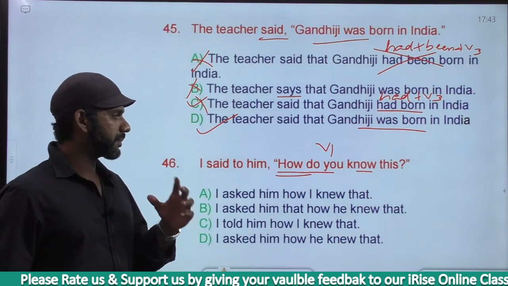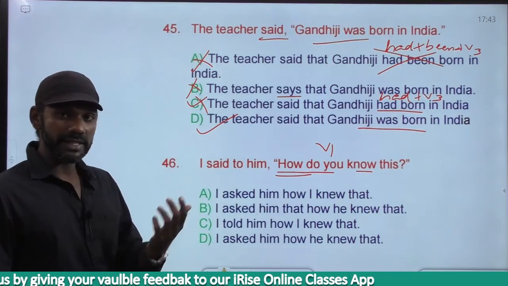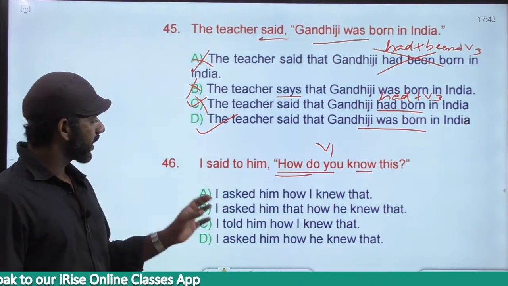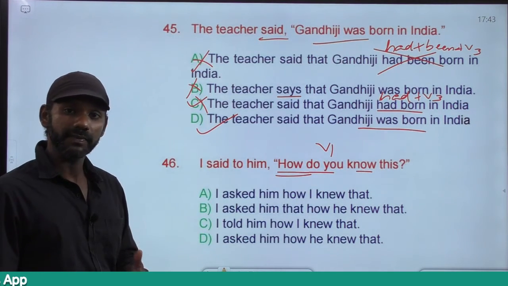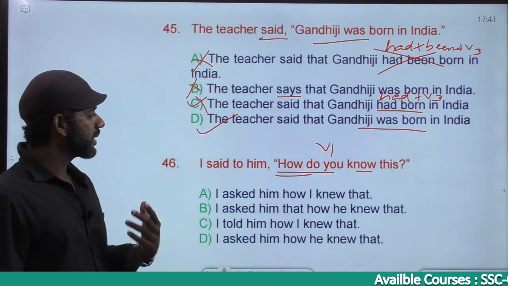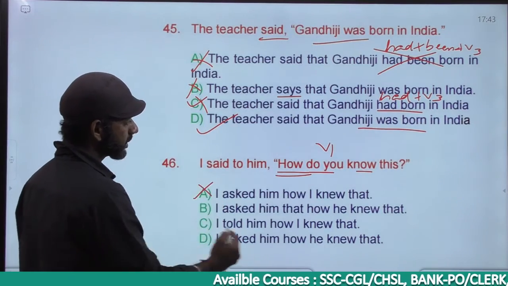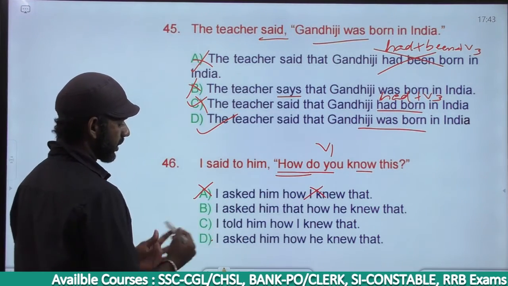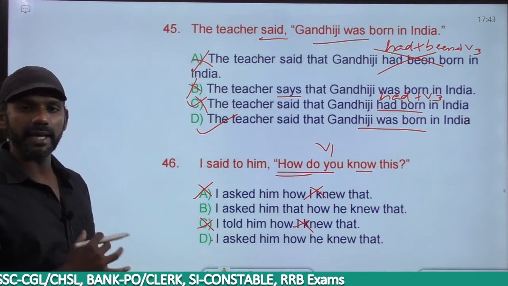Simple present must become simple past. I asked him. Come to the question once again. I said to him, how do you know this? I asked him how I knew that or how he knew that. How he knew that, because I said to him, how do you know this? So I asked him how he knew that is correct. Based on that, A is gone. I knew. C is gone. C also says I knew. Now we have only two options left, B and D.